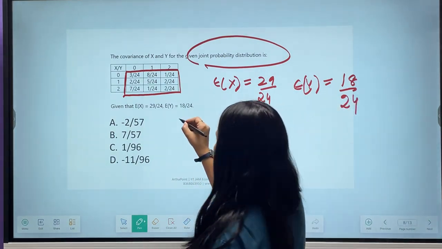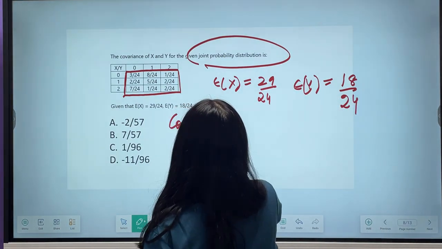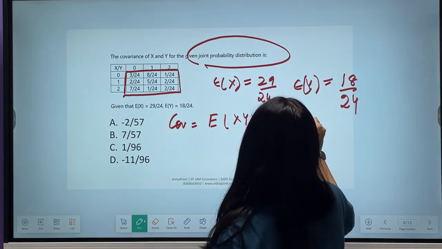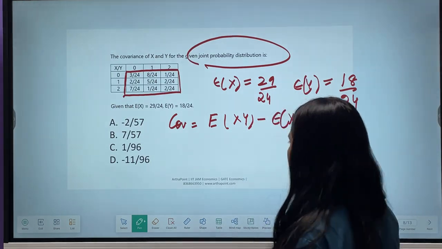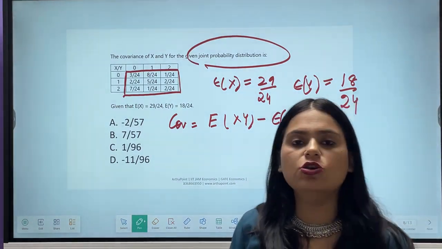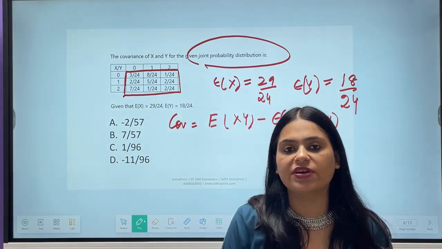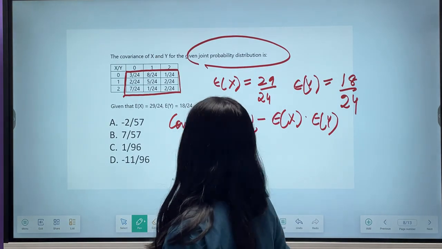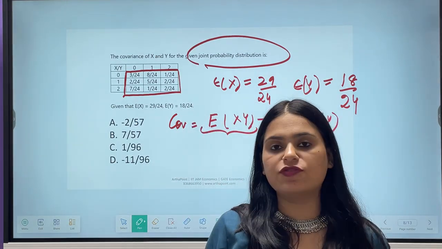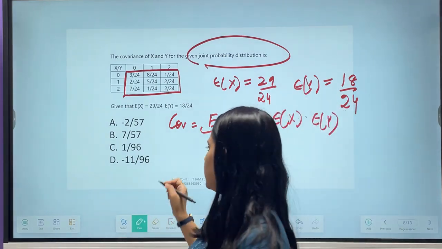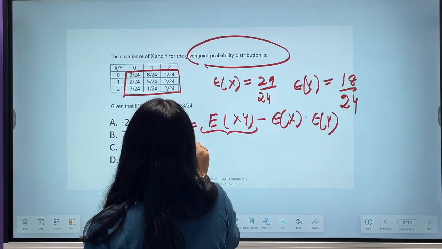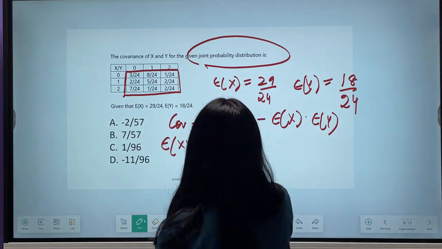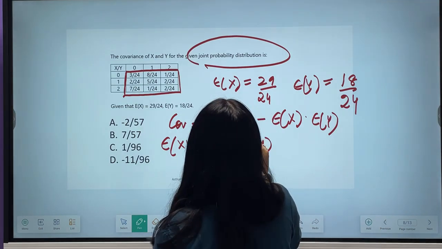So what will be covariance? Covariance is given by the formula E of xy minus E of x into E of y. Whenever you have to find the expectation of anything, E of xy can be given as summation P into xy, probability into xy.